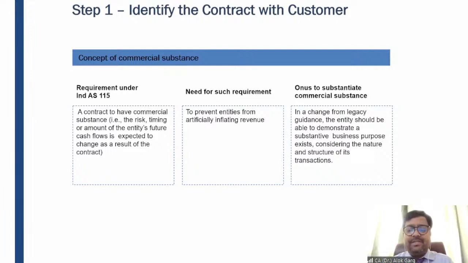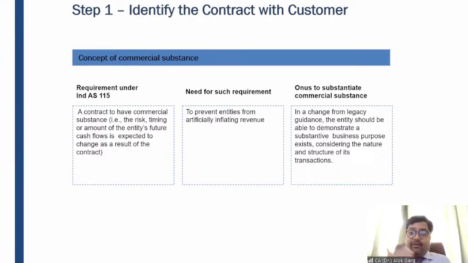The concept of commercial substance we have discussed, that commercial substance should be important. It should not be like the entities are exchanging goods of a similar nature. There are two Louis Philippe outlets. I have just taken a franchisee of a Louis Philippe outlet, and my friend has also taken a franchisee of a Louis Philippe outlet. And I have to take a loan, or he has to take a loan. The requirement of the banker is you must have a revenue of 1 crore rupees. And I have a top line of 90 lakh rupees.